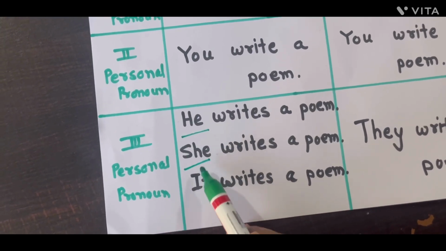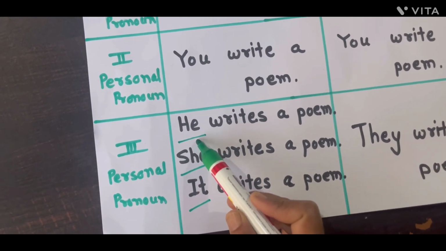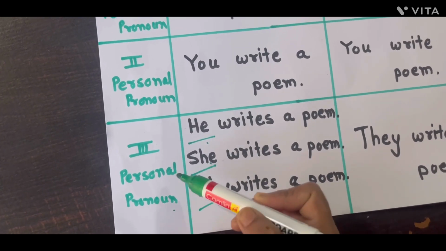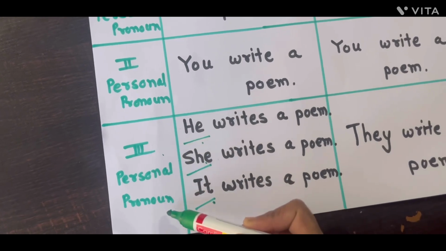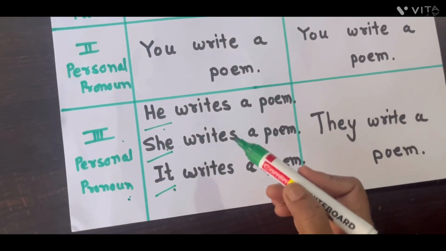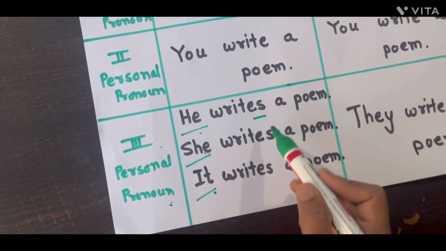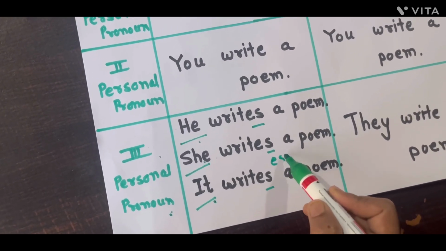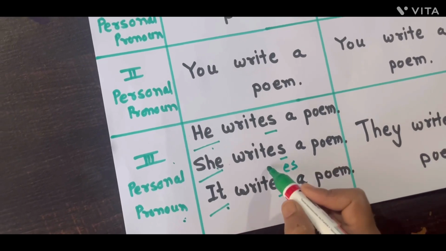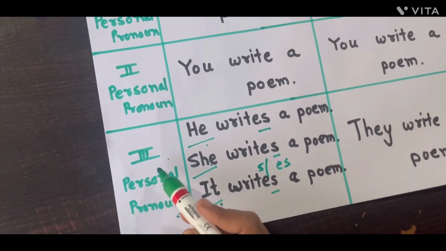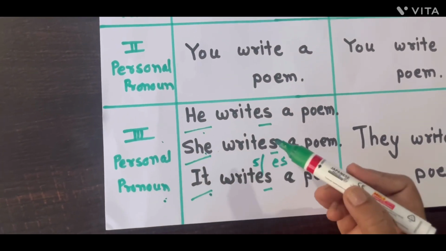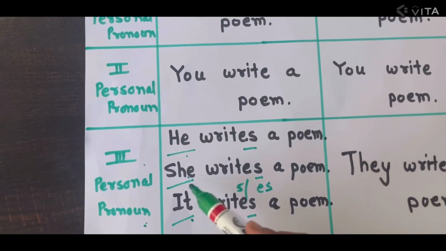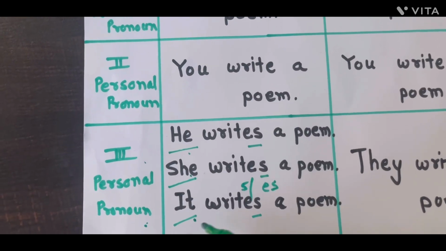He, she and it. He, she, it, these are personal pronouns, but these are third personal pronouns. And we have a rule that we should keep an s or es suffix on the verb in third personal pronoun. So our sentences are like this: he writes a poem, she writes a poem, it writes a poem.